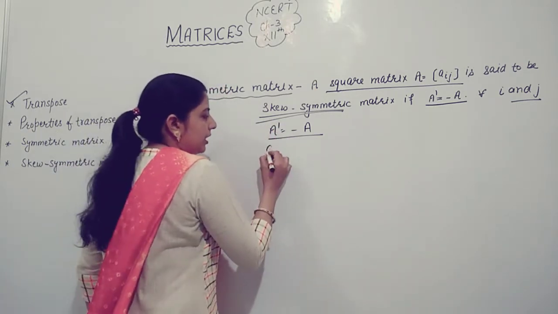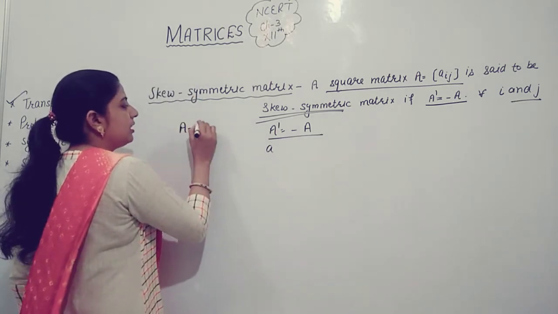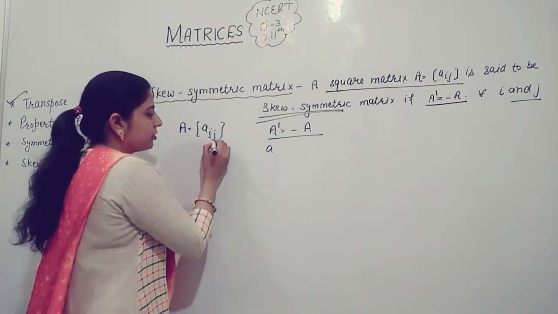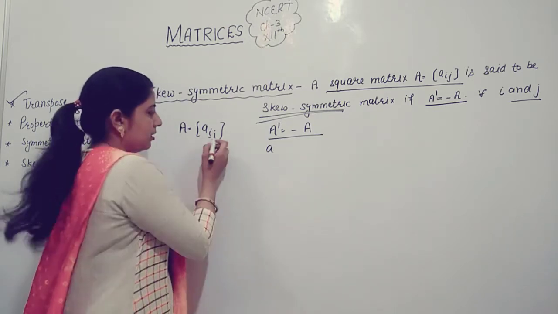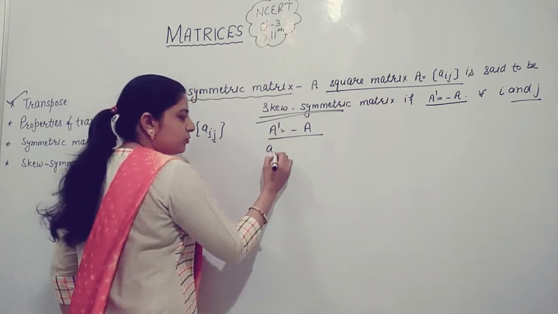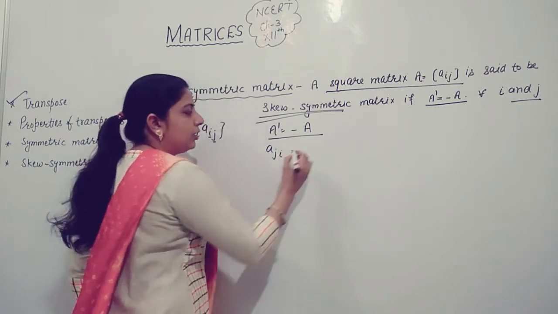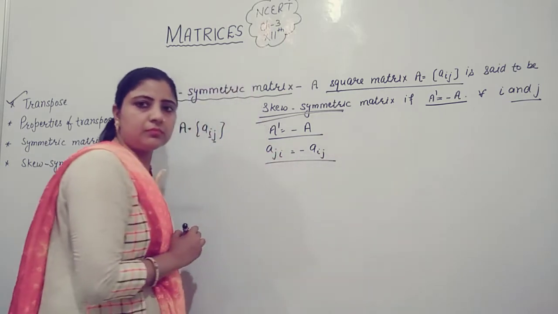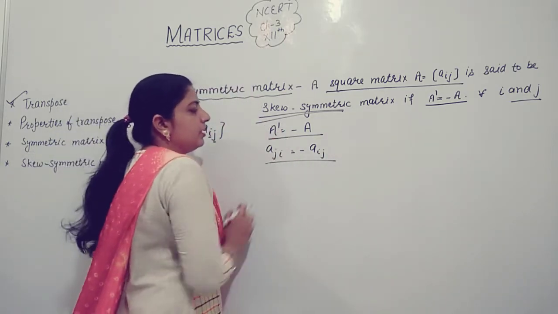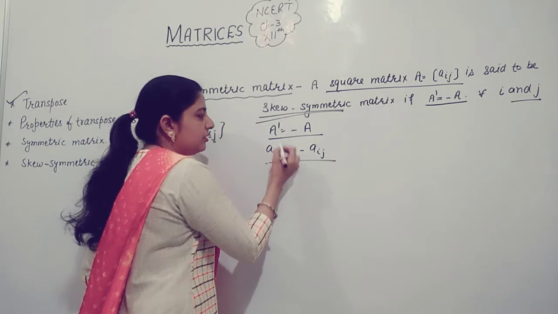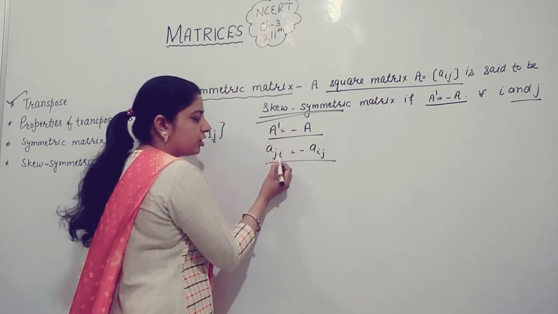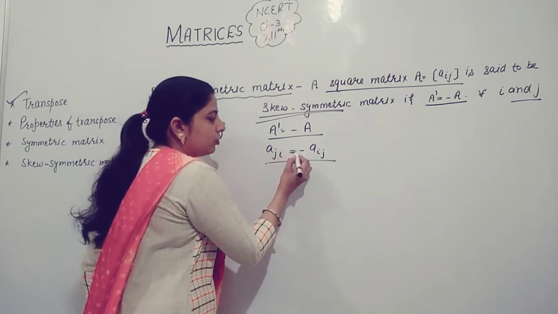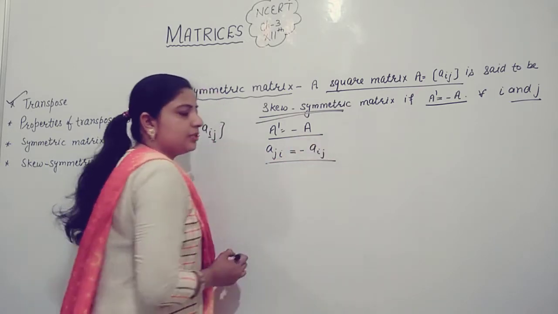Suppose matrix A has entries Aij, I for rows and J for columns. A transpose means Aji is equal to negative times Aij. In a transpose, rows convert into columns and columns into rows. So Aji is equal to negative times Aij.